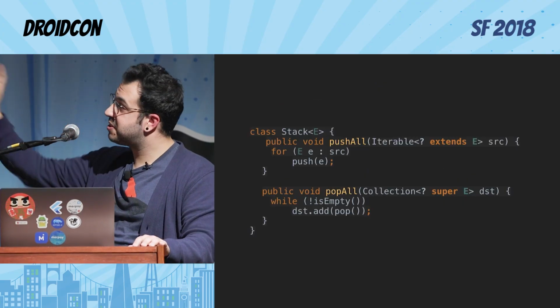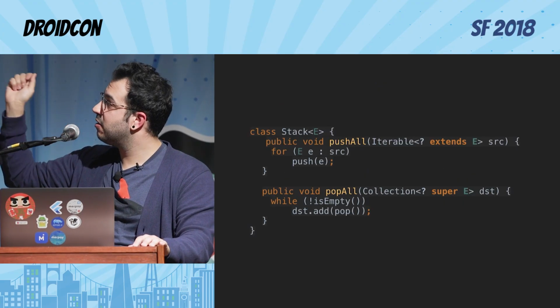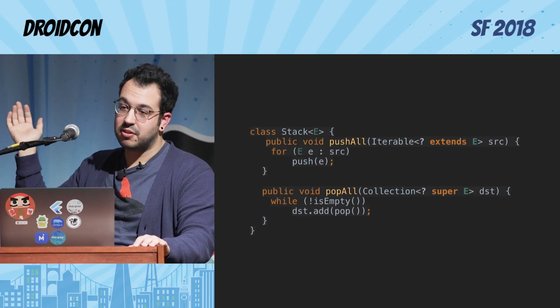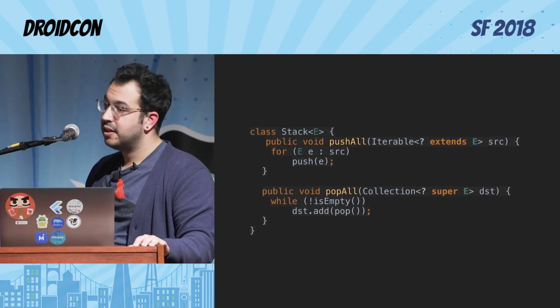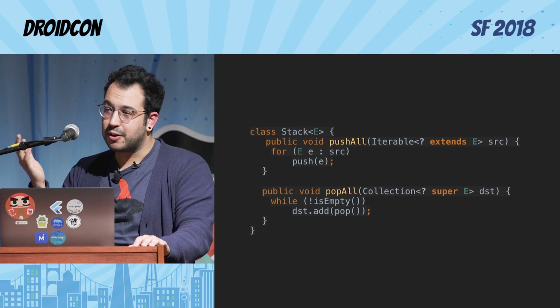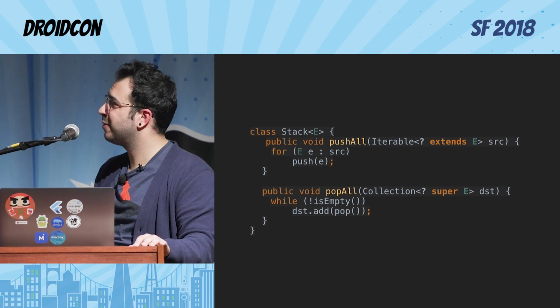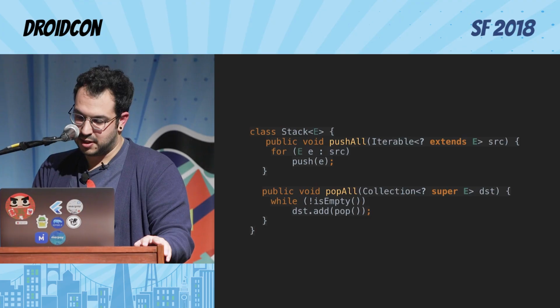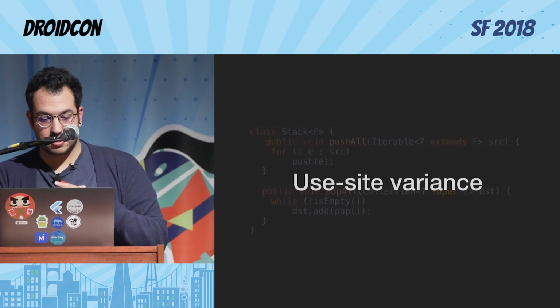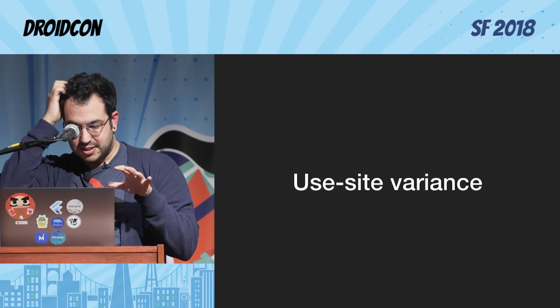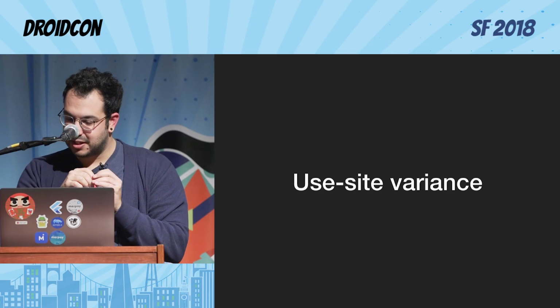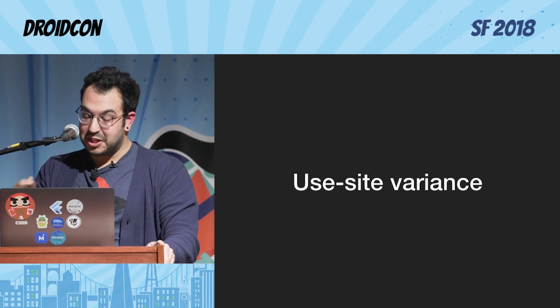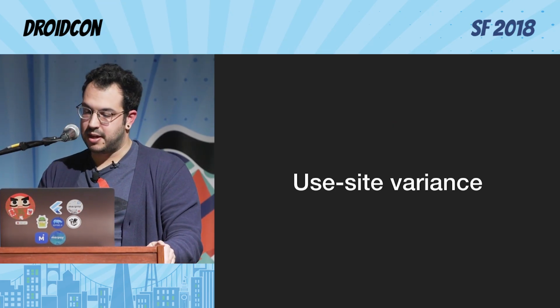So you can do the same with the popAll, right? The popAll means that we are going to add to the destination collection all the items in the stack. So it's going to be consumer super. Okay, consumer super, it's not good, but it's better than nothing, because wildcards are difficult. This is called use-site variance. And it's called use-site because it's used in the place where you are using the type, right?